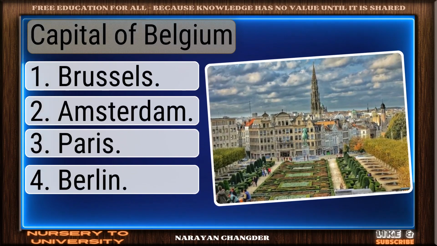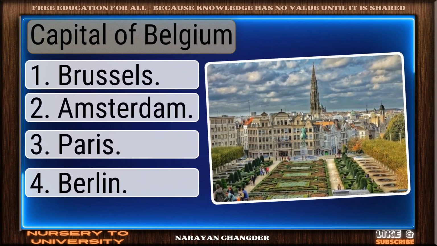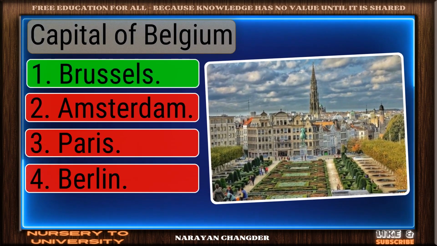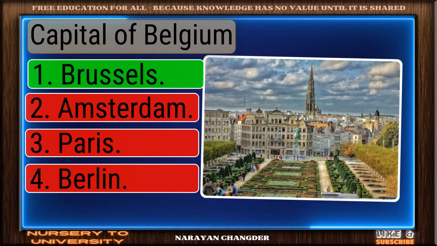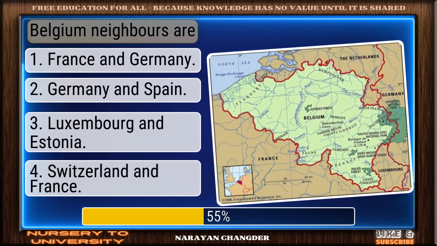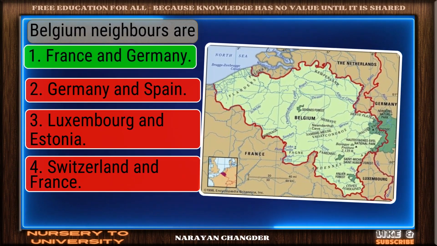Can you solve all these Class 10 Political Science Chapter 1 Power Sharing questions? Capital of Belgium. Well picked. Brussels is correct. Belgium neighbors are. Nicely done. France and Germany is solid.